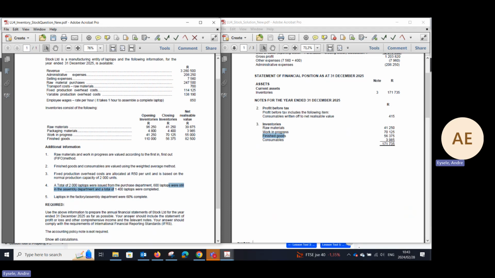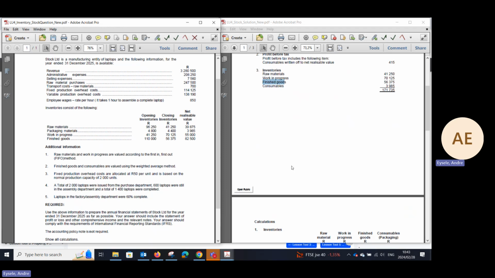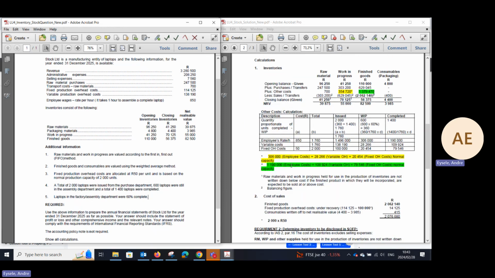But now, with that, we say laptops in the factory or assembly department were 60% complete. So how do we deal with that if something like that comes up? Now let's go and look at the calculation. Colleagues, it's critically important that you follow this, and the section here will help you a lot in determining the cost of sales figure.